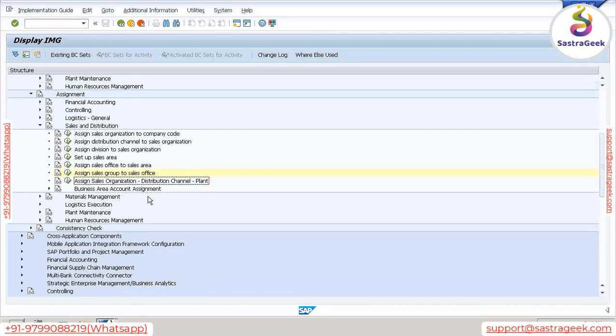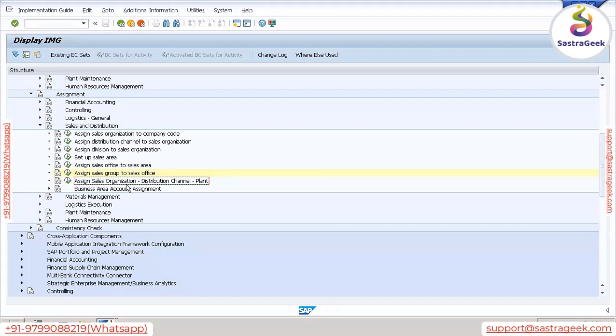As of now, you all understood the purpose of this assignment. But why do we need to assign plant to this combination? What is the purpose? We will understand that when we create a sales order. Let's say I'm your customer. I placed an order. I just want to purchase one of your products. Based on this requirement, you enter these details into the SAP system. You need to enter customer and material. Customer means who wants to purchase, material means which product that specific customer wants to purchase.